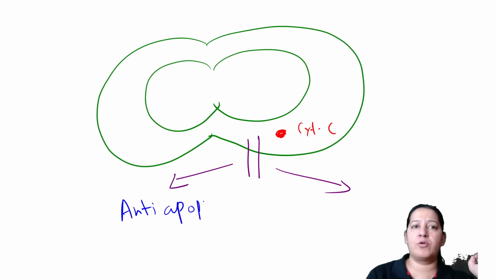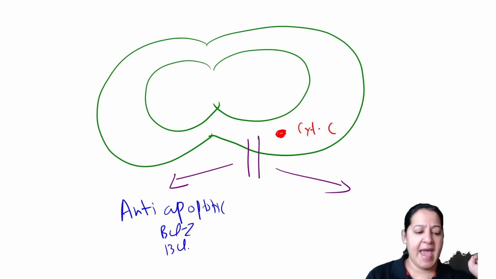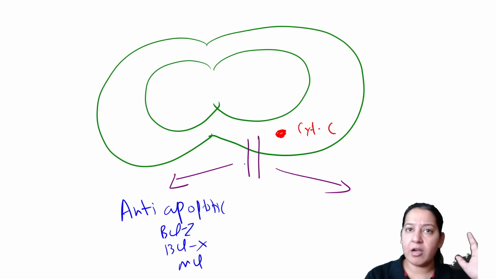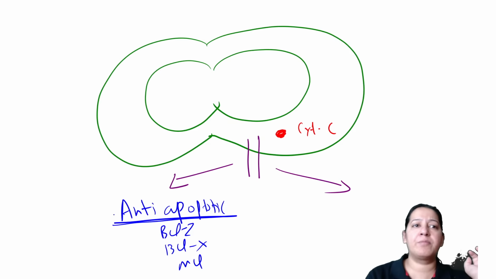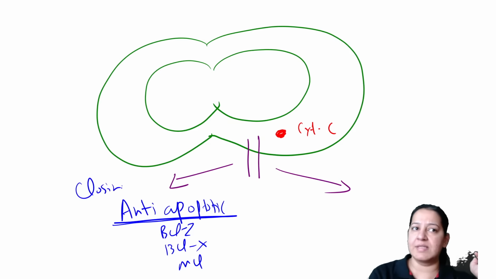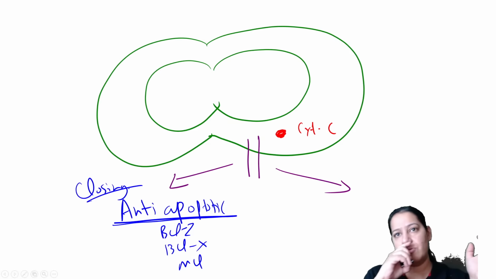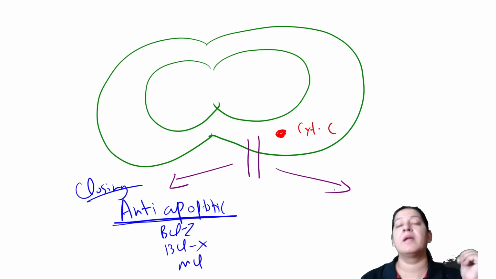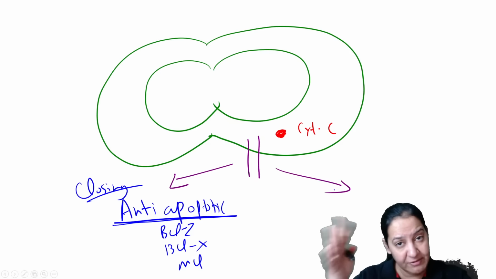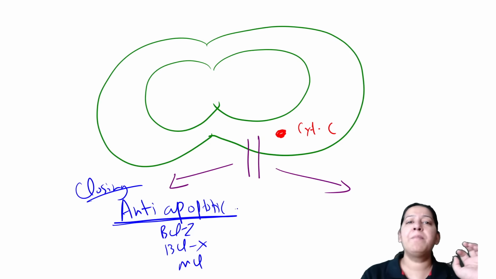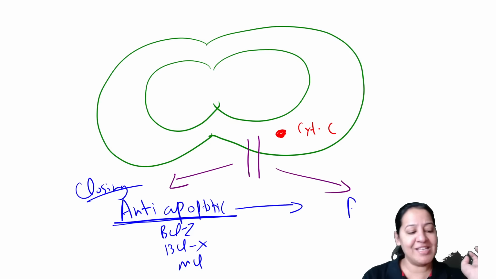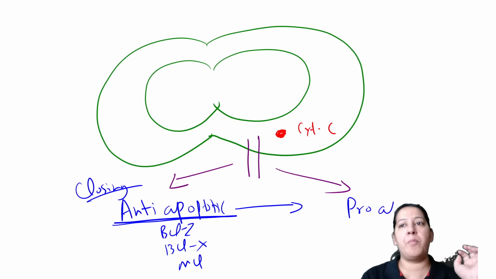Anti-apoptotic proteins are BCL2, BCLX and MCL. All the anti-apoptotic proteins are closing the transit, so they are inhibiting cytochrome C from coming out and preventing apoptosis from happening. When this mitochondria receives the signal from the nucleus, the anti-apoptotic proteins are replaced by another protein, the pro-apoptotic proteins.